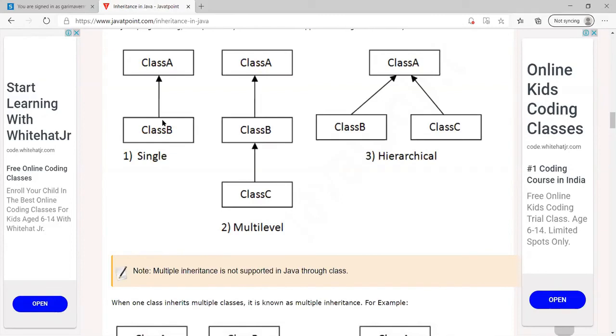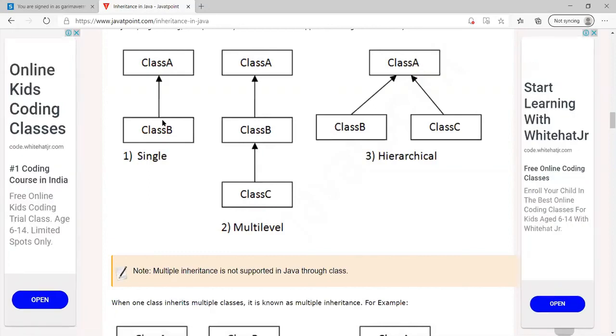Then the third type of inheritance we have discussed is the hierarchical inheritance where there is a single parent and this parent is having more than one child. Now each child individually inherits the properties of the parent class and these children will not share any kind of properties between them, right? So this type of inheritance is called hierarchical inheritance.